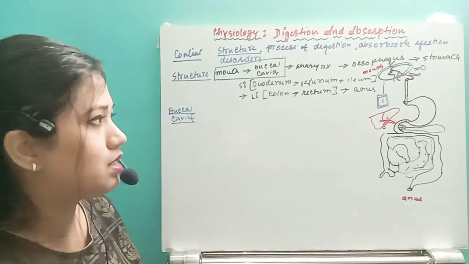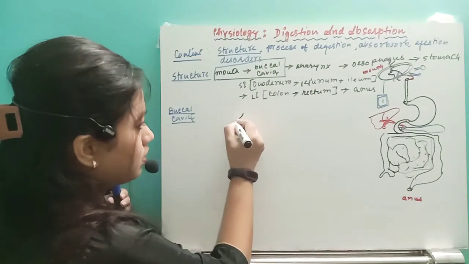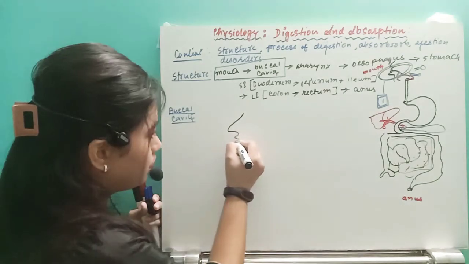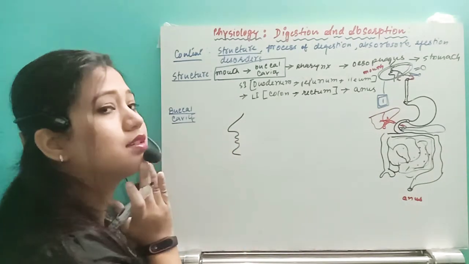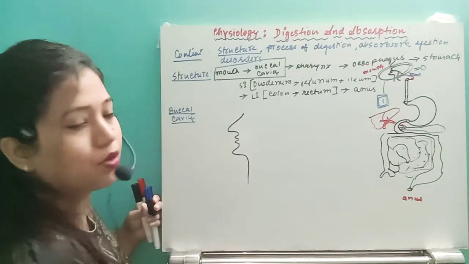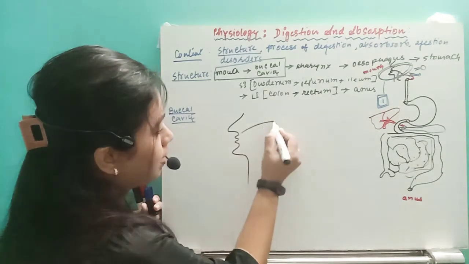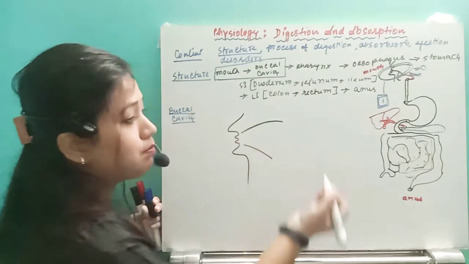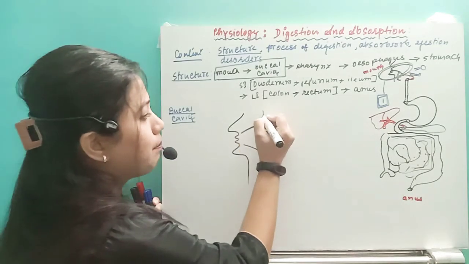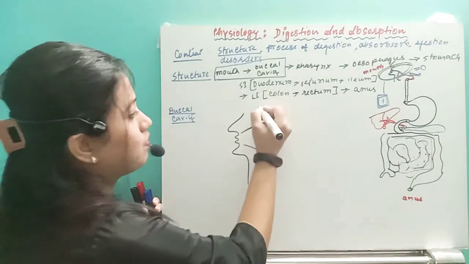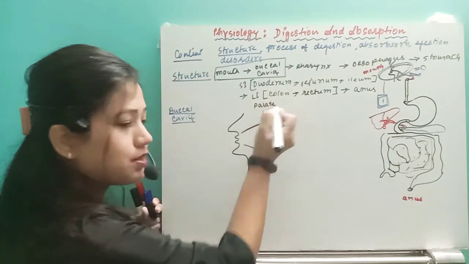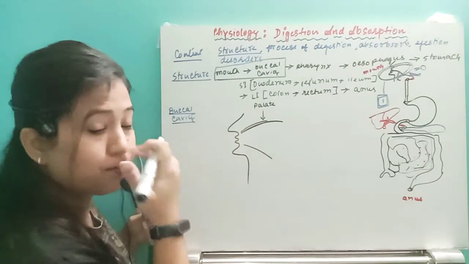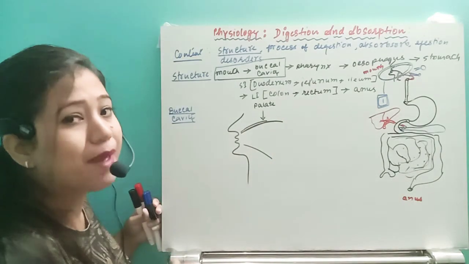Okay, so first of all, let me draw properly so that you can have a proper idea. This is the nose, then we have the two lips, then this part, then after that the neck. Okay, so here we are going to have the buccal cavity. Now, this is the roof of the buccal cavity, that is called the palate, right? This palate is hard, isn't it? Because of one bone. What is that bone called? This is called the palatine bone.